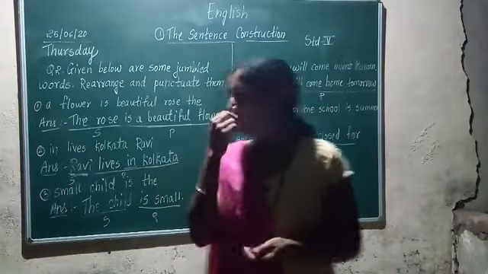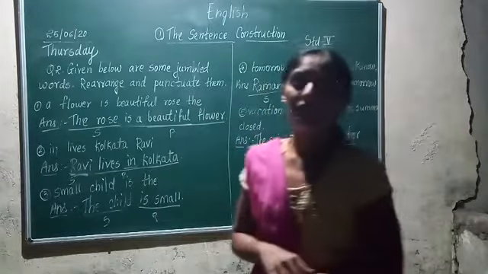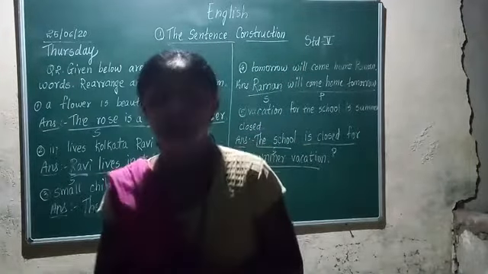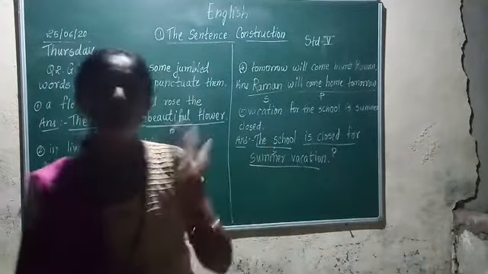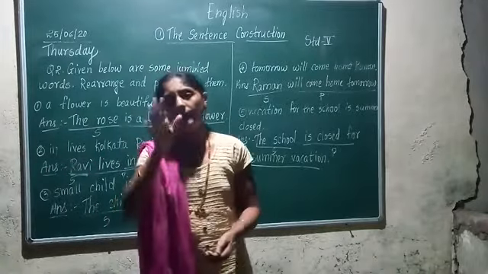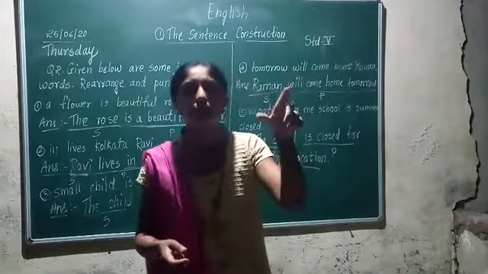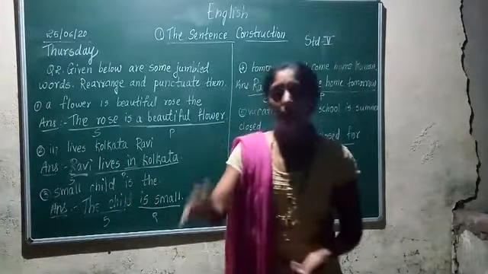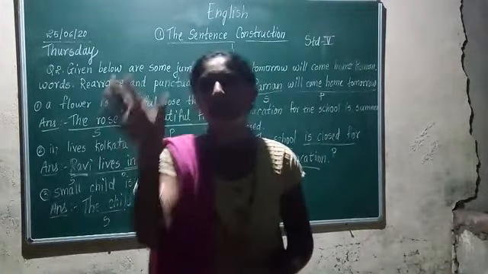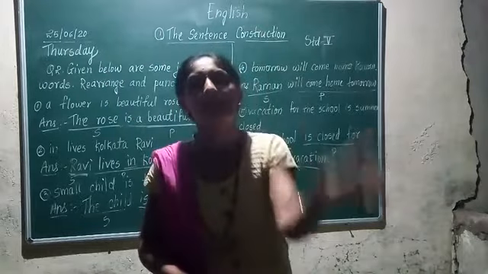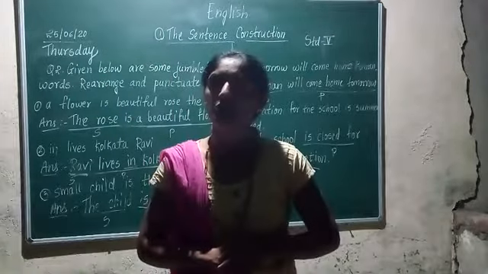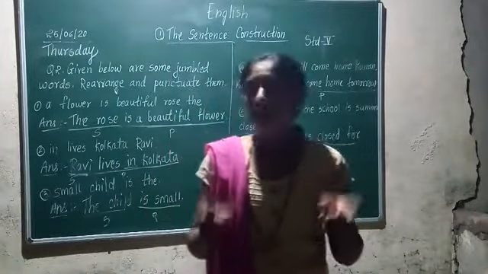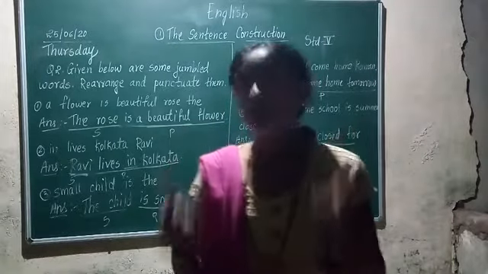So now how many sentences have we completed? We have completed 5 sentences. There are more. I think 9 are there in total. 4 more sentences are there. And after that, in your grammar book, what do you have to do? You have to make 2 columns. You have to write down these sentences, and after writing all sentences, you have to write down what is subject and what is predicate. Understood? Keep in mind, predicate always starts with verbs.